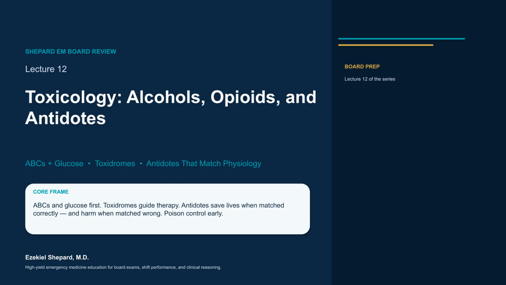This is Lecture 12, Toxicology, Alcohols, Opioids, and Antidotes. The ED toxicology mindset is ABCs and glucose first. Recognize the toxidrome, give the antidote when it matches the physiology, and involve poison control early. The right antidote for the wrong toxin causes harm. Fomepizole is the wrong answer in a mixed overdose.